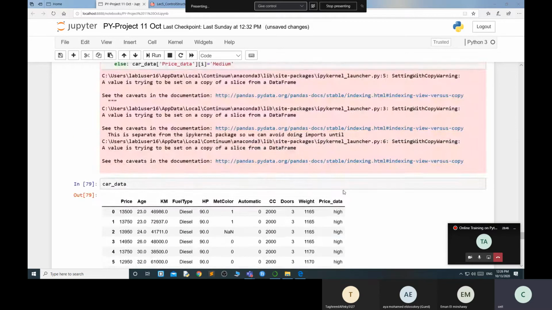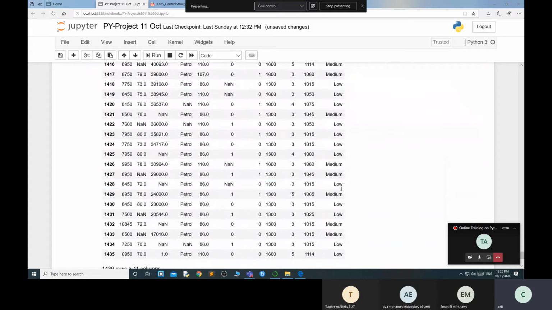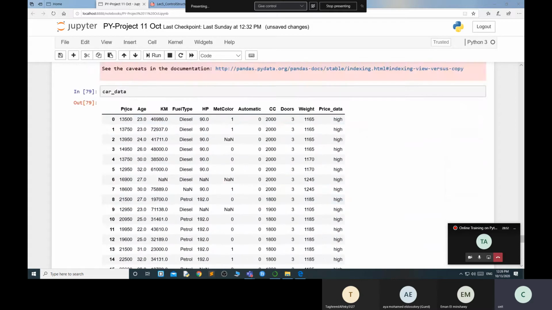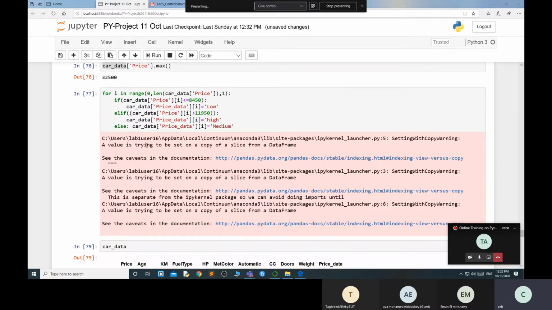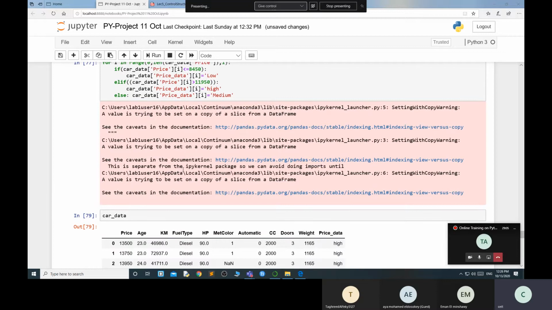So now see, this high, low and medium is basically inserted into your data. So now I'm categorizing my data according to that one, with the help of my if and else statement. So now you understand what is the benefit of the if and else statement. Now the next part is this, whatever I'm trying to discuss right now.